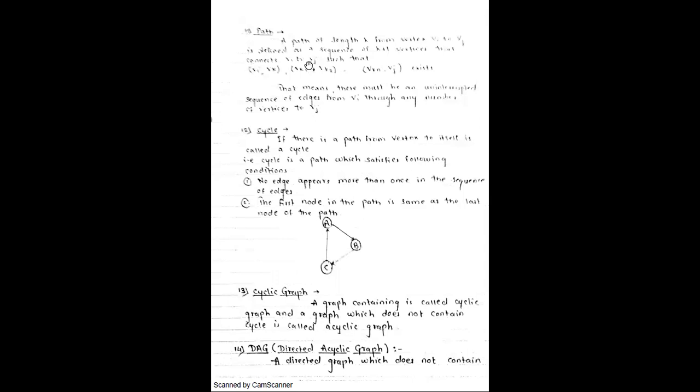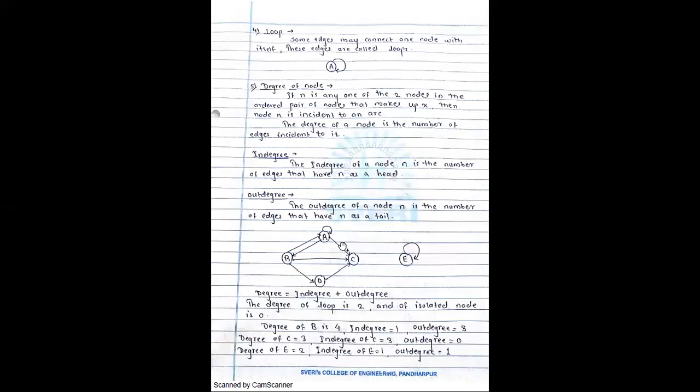So path, everyone is aware of the path. We have seen this diagram, right? So this is the path. Suppose you want to traverse from A to C, so how do we traverse?